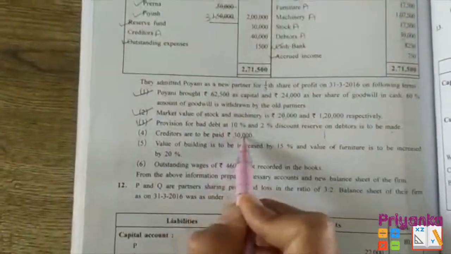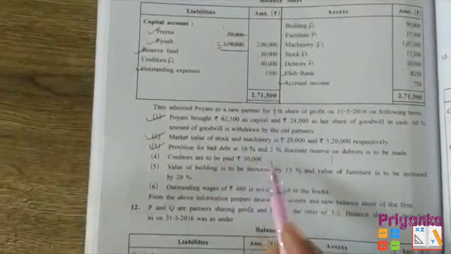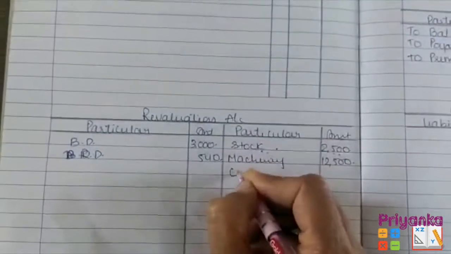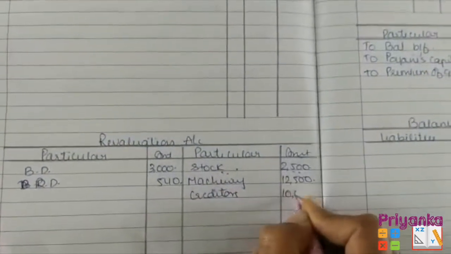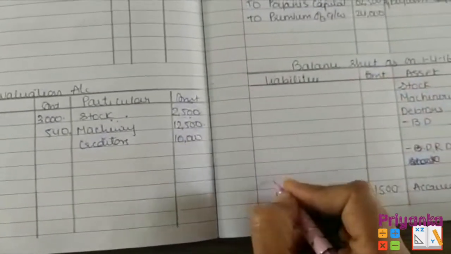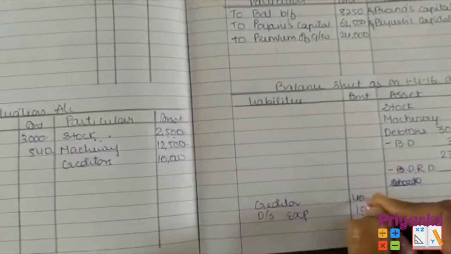creditors are to be paid 30,000, whereas the creditors before was 40,000. So it reduced by 10,000. Here for creditors we will write 10,000, that it reduced by 10,000, and the value of creditor given in the adjustment we will write in the new balance sheet, that is 40,000. Next adjustment,